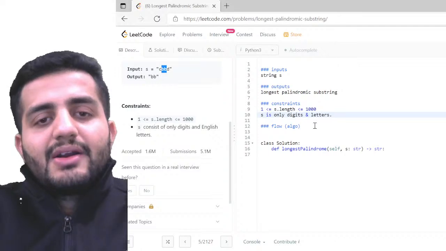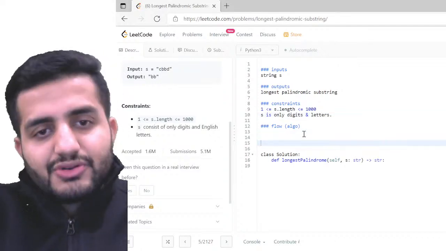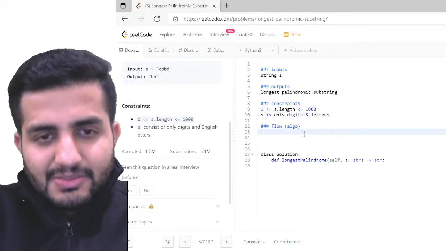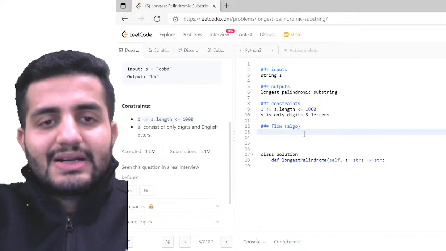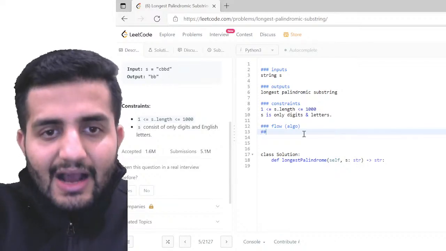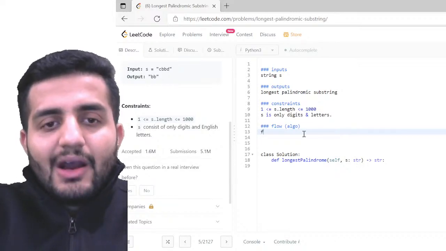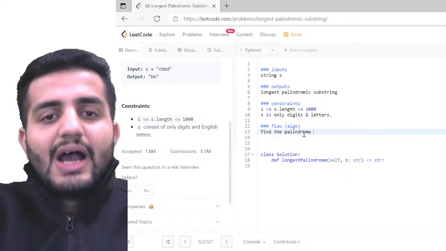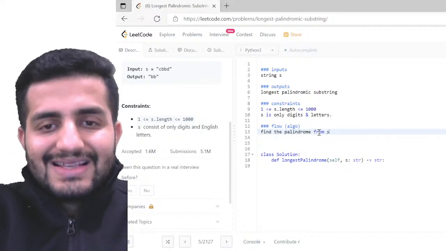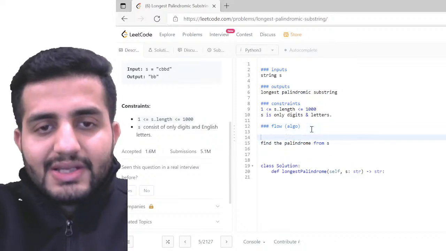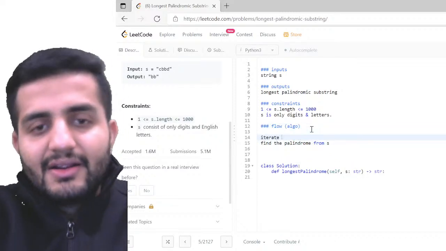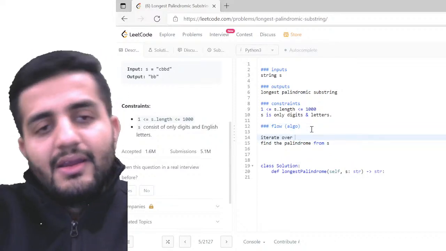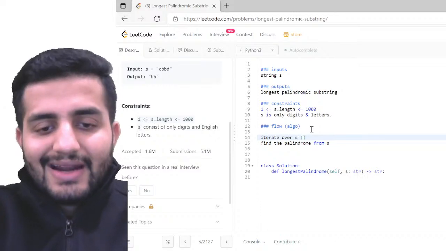Now what are you thinking of? I can break down my problem into more lingual sentences. First, I have to find the palindrome from my S. For that, I have to iterate over my S character-wise.